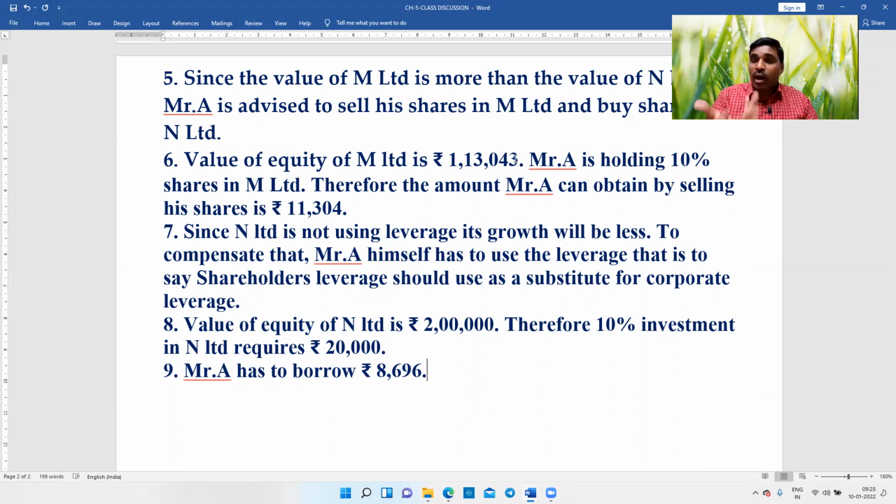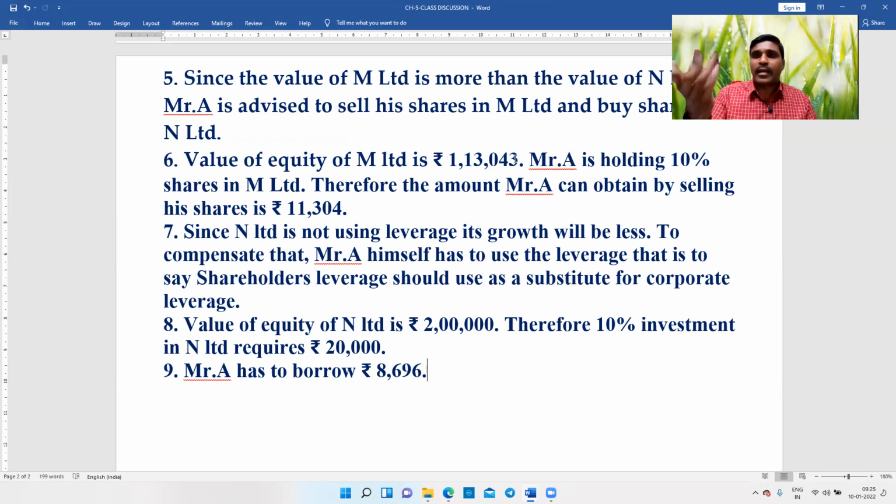In reality, the banker may charge a higher rate of interest. But in the absence of information, I cannot blindly add 7 to 8% or 9%. Therefore, comfortably, I'm taking 7%. For the sake of problem solving convenience, I'm taking 7%. But remember, in reality, if M Limited goes to the bank and gets 7% rate of interest, and Mr. A goes to the bank, he may not get 7% rate of interest. He may get a more rate and he may get a less rate also.